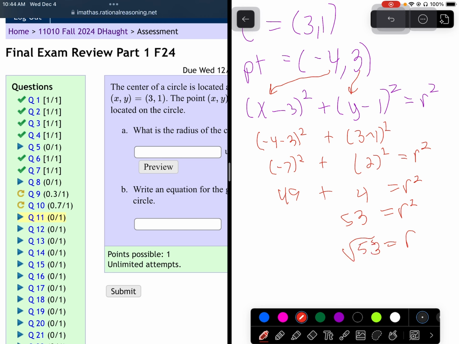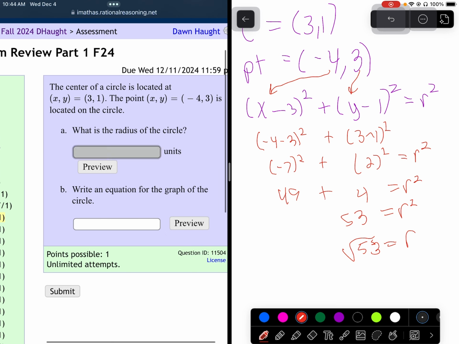We don't need the plus or minus there because a radius is a length, so you don't need a plus or minus in that case. It doesn't hurt anything. So that's our radius, and that's what they're looking for here. 53 cannot be reduced any, so the square root of 53 is all we need there.